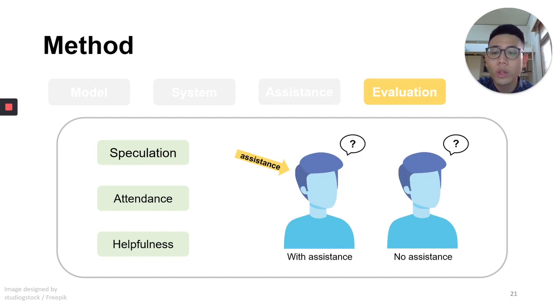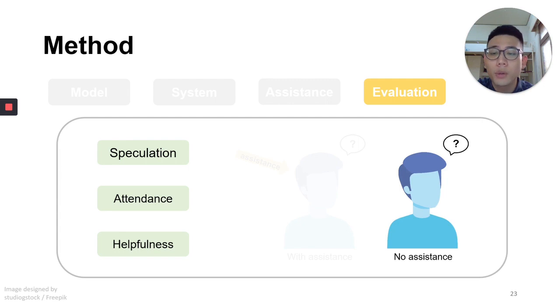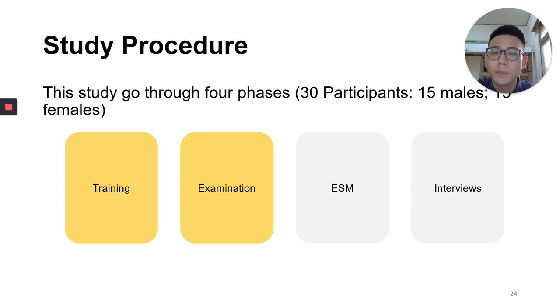To evaluate Notiware, we need to know the user's speculation and attendance on notifications, and their perceived helpfulness. Also, we need to compare 2 conditions: assistance provided when the user needs help, and no assistance provided when the user needs help. So we need to know the speculation, attendance, and perceived helpfulness with assistance, and also with no assistance.